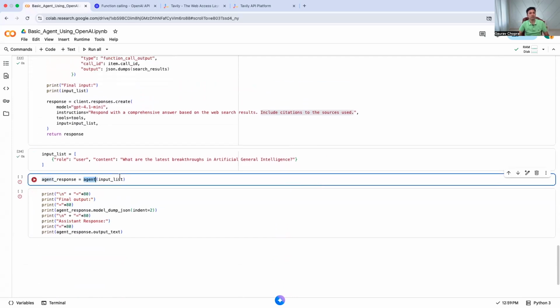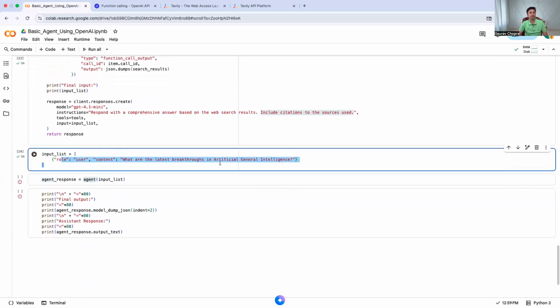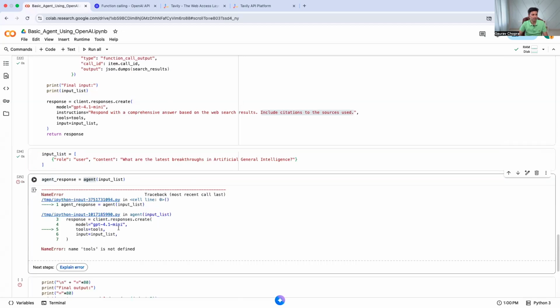And here input list means I can have more questions. If I want to ask 3 or 4 different questions, I can just keep on repeating this kind of structure, saying, okay, role is user, content is this. But generally we will have this structure in such a manner that first is a user call, then AI call, then user call, then AI call. So that's why this structure is built. But right now in this structure I have only user, so I'm expecting AI to respond. So let's see when I run this.